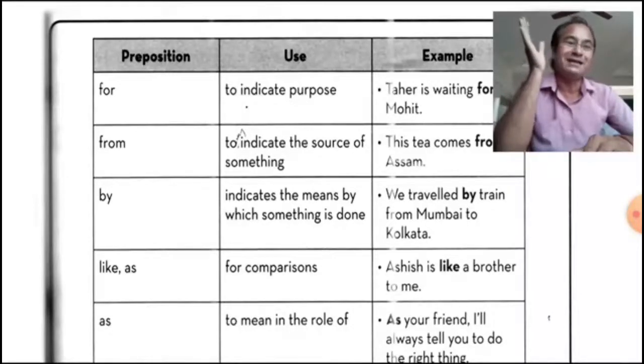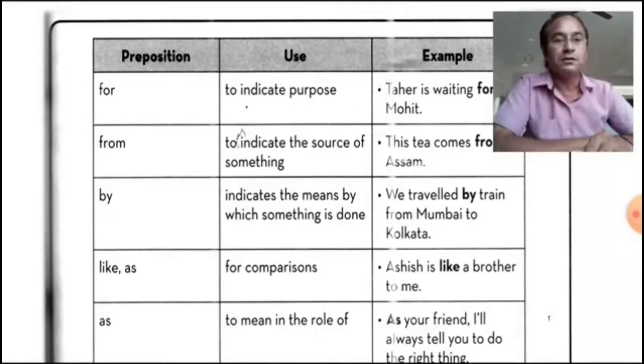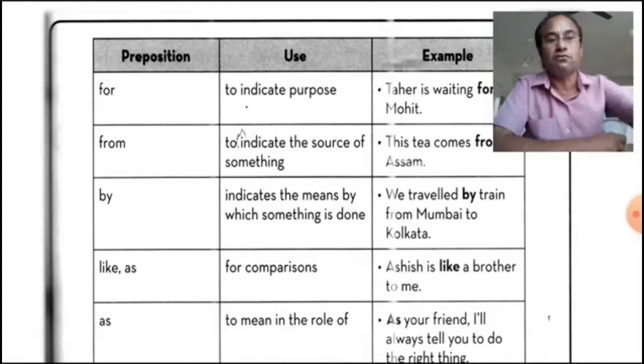Sehwag plays like Sachin Tendulkar. So the comparison is that. Ashish is like a brother to me, or he is like a sister to me. So here the comparison is with a brother and sister. So "like" and "as" are used for comparisons. Now "as" can also mean the role of.